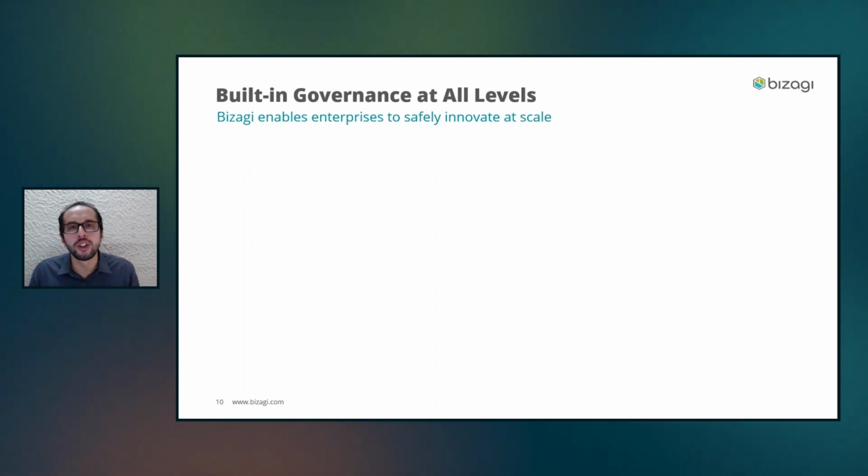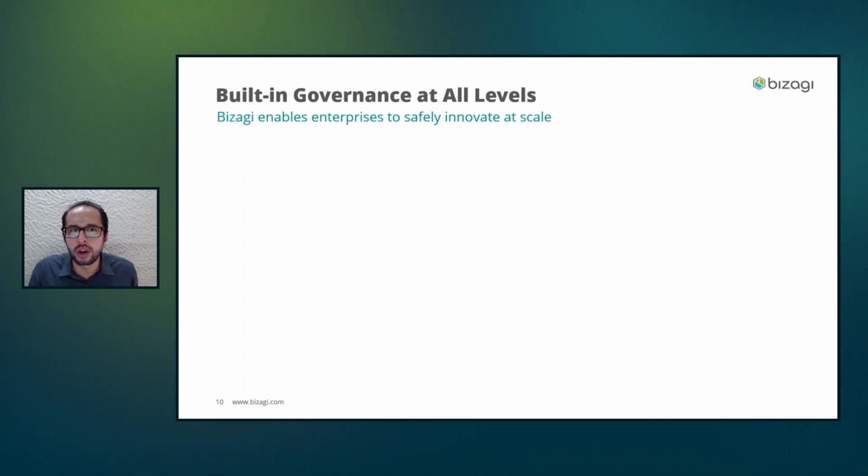But if we want to get into every single corner of an organization, we need to scale. But if we want to do it right, we need to safely scale, safely innovate at scale. We cannot just grow without losing control.